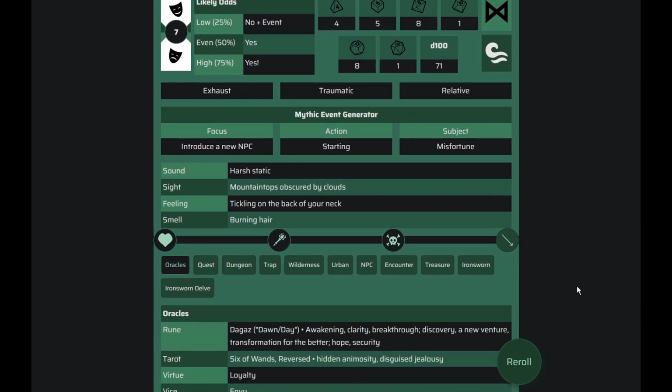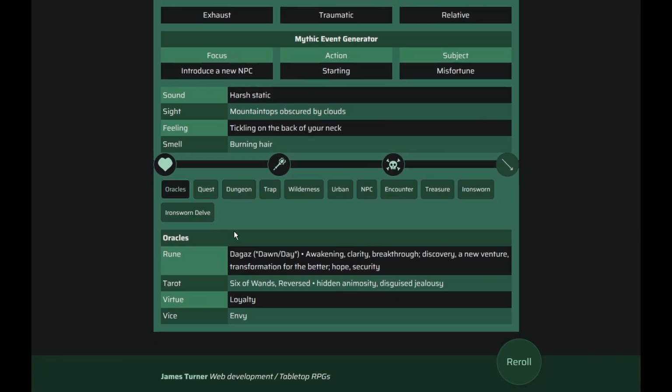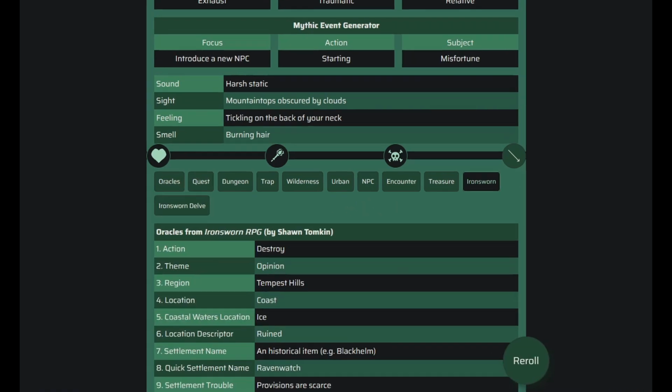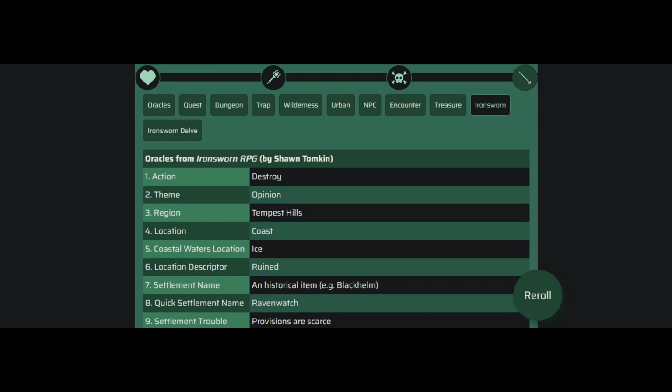We'll be able to feed that to the AI as well. There are different senses, and down here are different sections. If you play Ironsworn or Ironsworn Delve, there's also information neatly packed in here as well. If you hover over something, it'll even tell you where in the Ironsworn guide this information is.